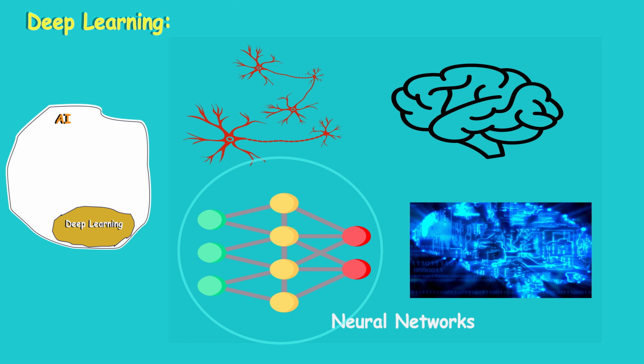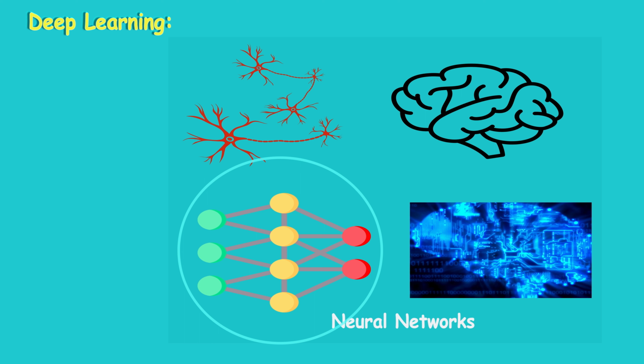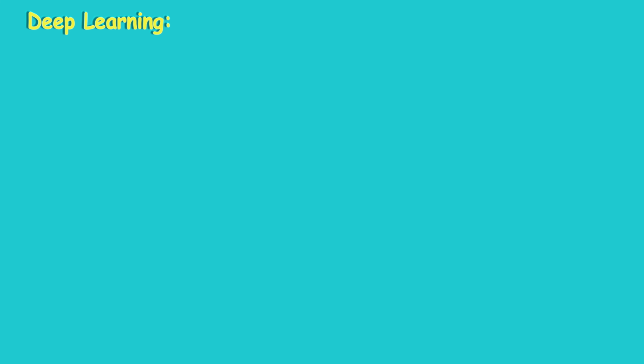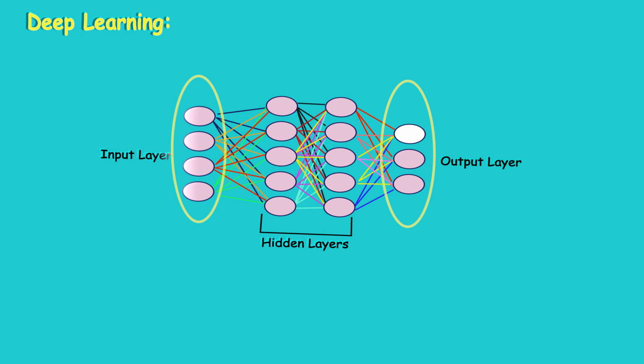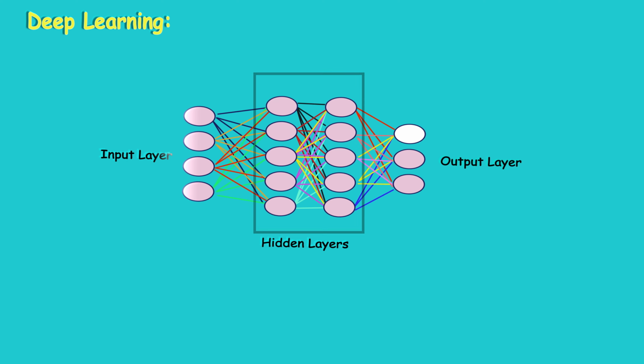You might wonder how it's possible. Yes, it is possible. Let's see how. Here I am giving you the overview at a high level. Definitely I will make a separate video on how neural networks really work. Here in the diagram you can see the neural network consists of several layers. The first and last layers are the input and output layers respectively, and all the remaining middle layers are called hidden layers, also the black box of the neural network.